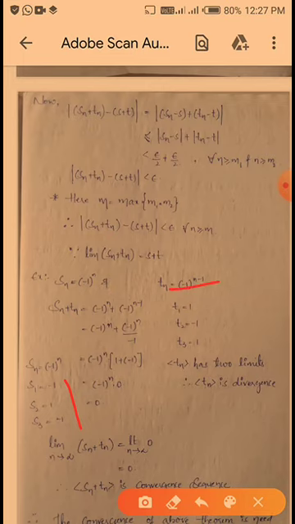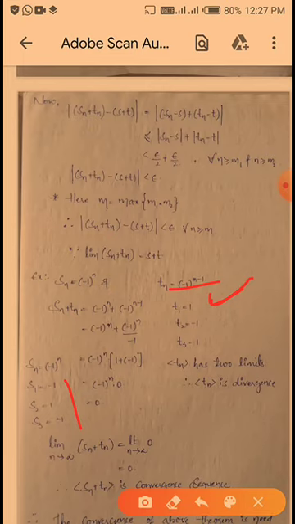And here minus 1 whole to the power of n minus 1, n is equal to 1. So t1 is equal to minus 1 whole to the power of 1 minus 1. Something to the power of 0 is 1. So t1 is equal to 1. And next t2, n is equal to 2. So t2 is equal to minus 1 whole to the power of 2 minus 1, and 2 minus 1 is 1, so minus 1 to the power of 1 is minus 1. So n is equal to 3, t3 is equal to minus 1 whole to the power of 3 minus 1, that is minus 1 whole squared, which is 1.